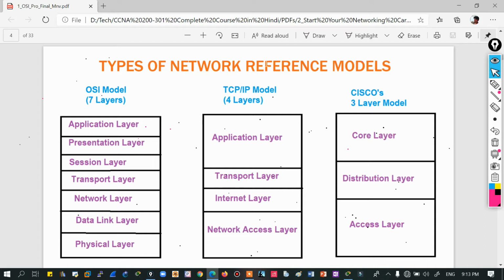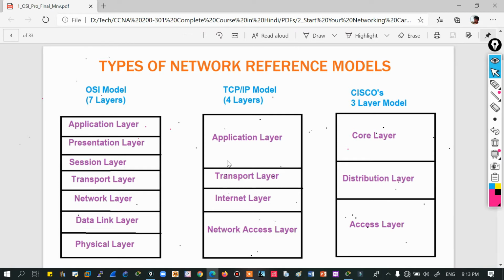Okay then, so types of network reference model. OSI model has 7 layers, TCP/IP model has 4 layers, and Cisco architectural model has 3 layers. So yes, these are 7 layers: application, presentation, session, transport, network, data link, and physical layers. And TCP/IP model has 4 layers only.